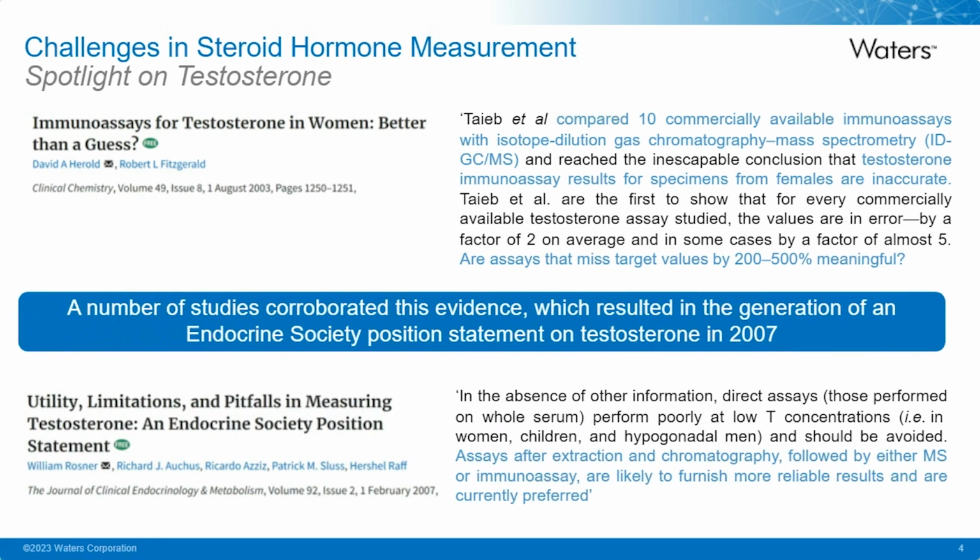And these studies resulted in the generation of an Endocrine Society position statement on testosterone, stating that direct assays for testosterone should be avoided, and methods using extraction and chromatography should be used.